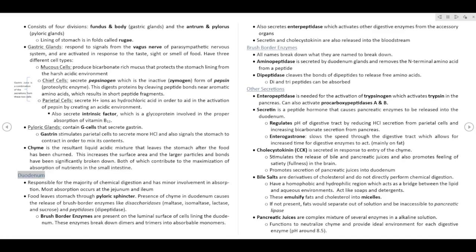Duodenum. Responsible for the majority of chemical digestion and has minor involvement in absorption. Most absorption occurs at the jejunum and ileum. Food leaves the stomach through the pyloric sphincter.